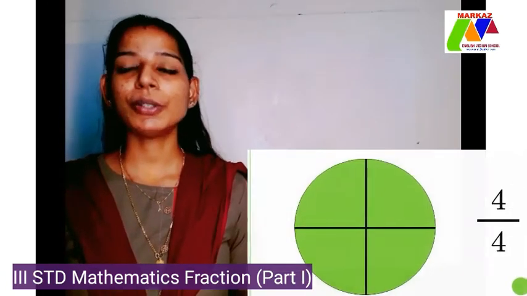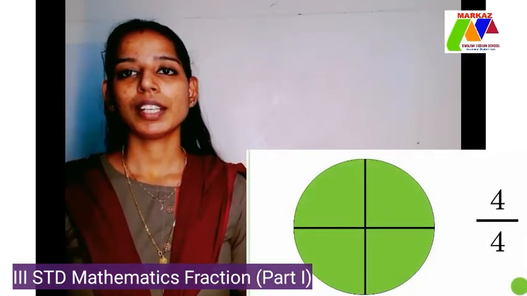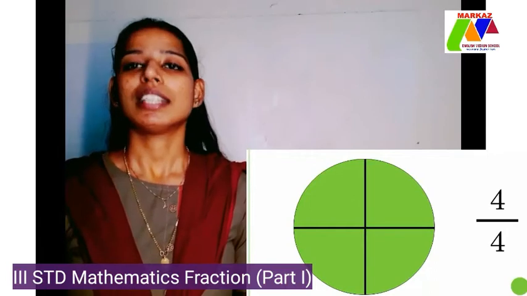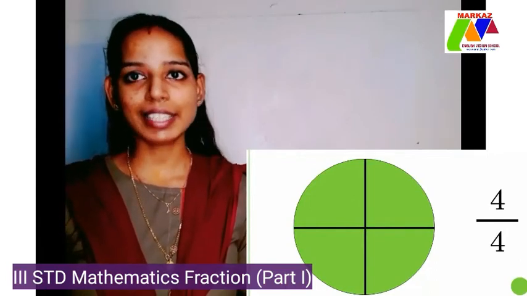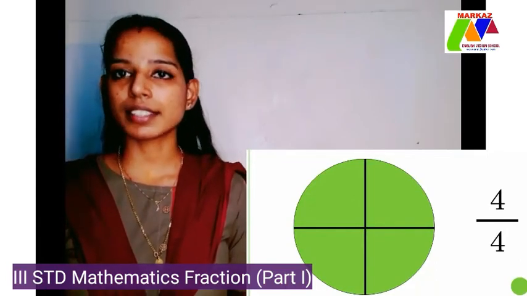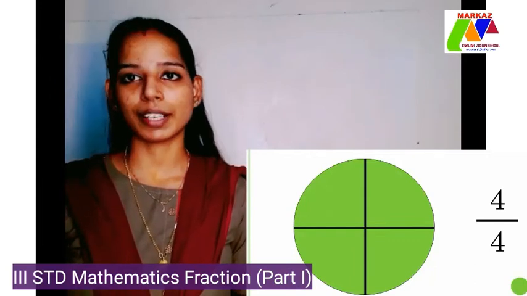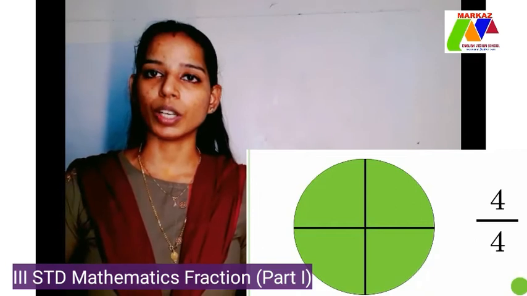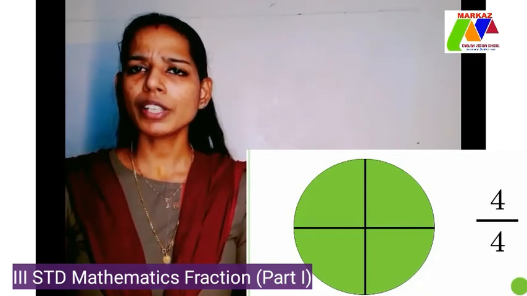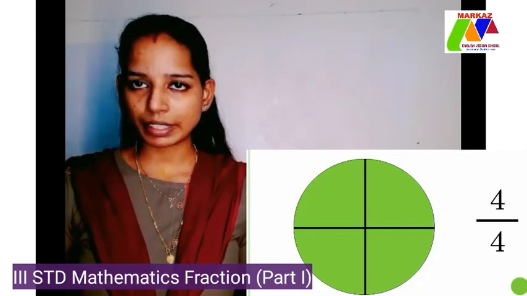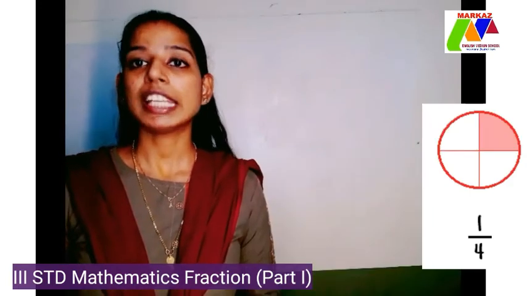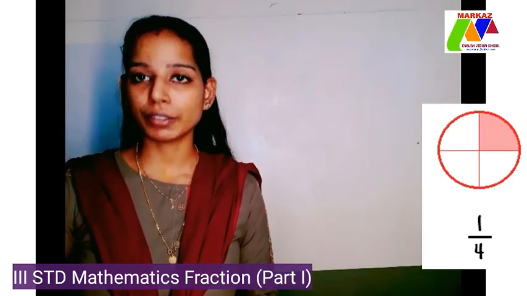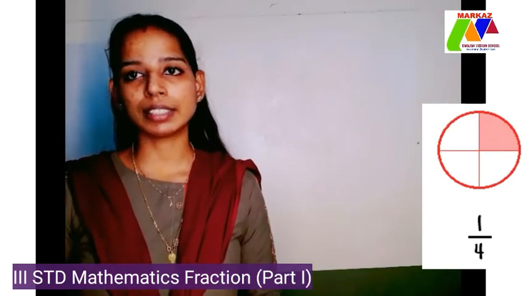Understood? So look at another picture. What is the shape? Yes, it is also a circle, right? So here we are going to divide the circle into 4 equal parts. So how should it be written? It should be written as 1/4. Each part is 1/4 of the whole circle.